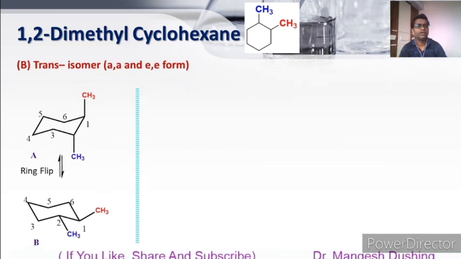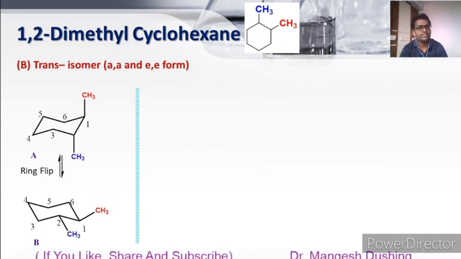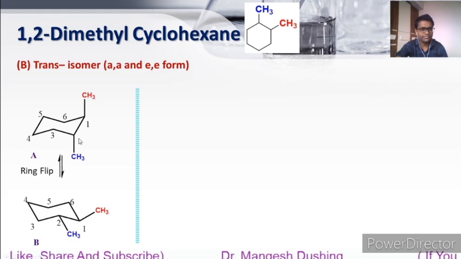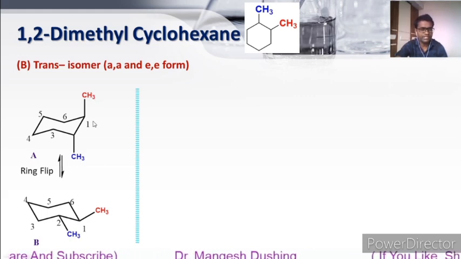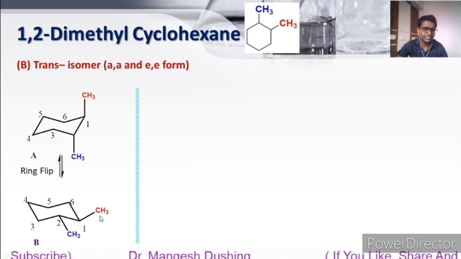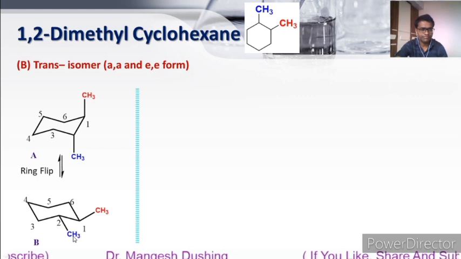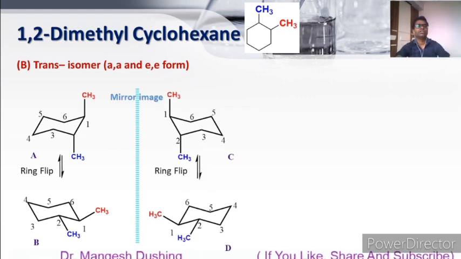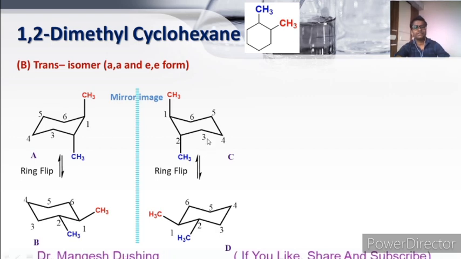Now we will see the trans isomer of 1,2-dimethyl cyclohexane. See here, in the trans isomer both methyls are pointing towards opposite sides. The red methyl is upside while the second methyl is downside. Here also this is the ring flip structure, both axials are converted to the equatorial position. So still one is upside, one is downside. Now you see the mirror images of these two compounds. So these two are mirror images.